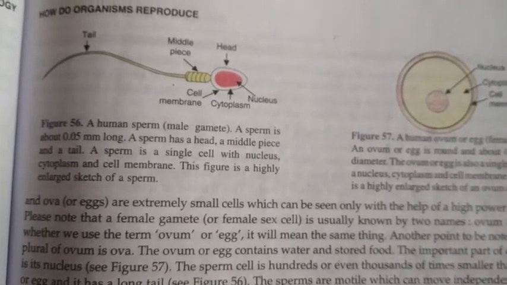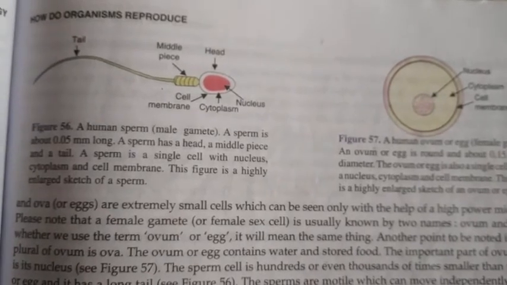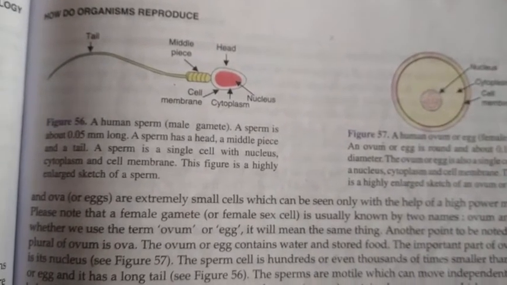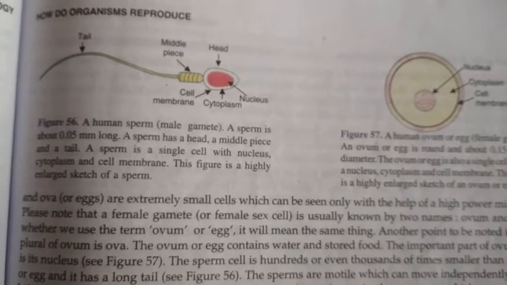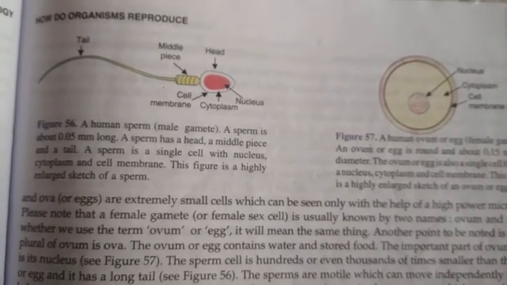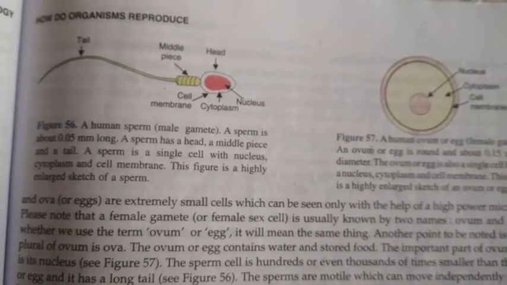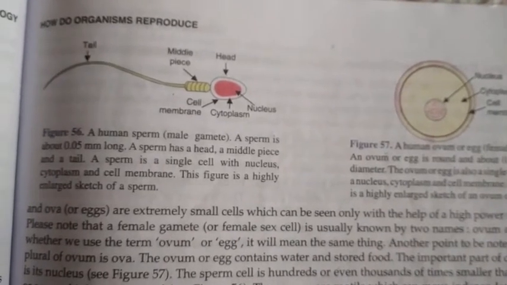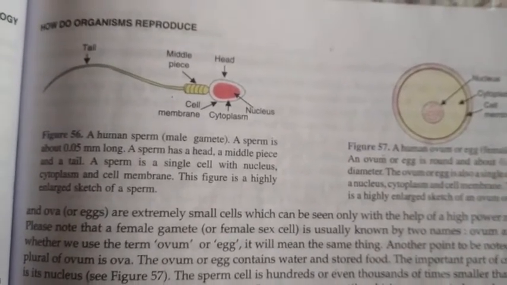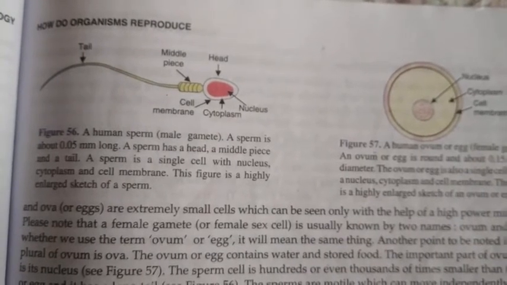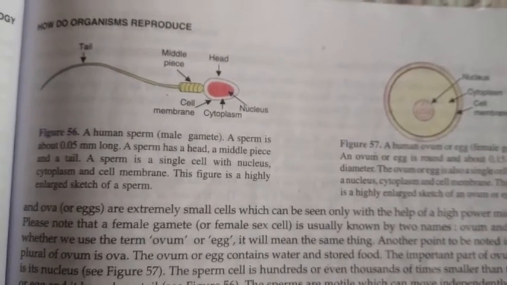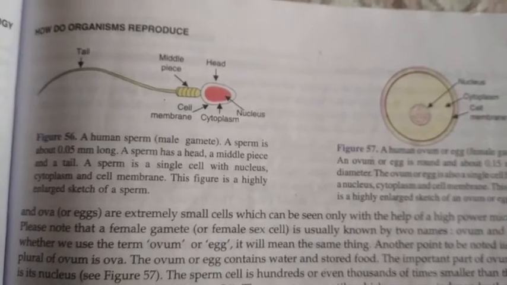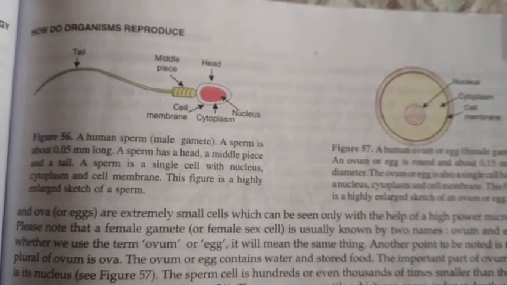They will form a single cell, that is called the zygote. That is the product of fertilization. The product of fertilization is nothing but a zygote. So this zygote will develop, divide again, and form the embryo, and after that we can see the fetus.